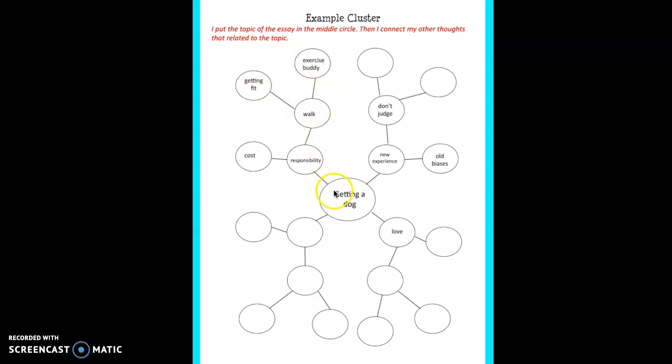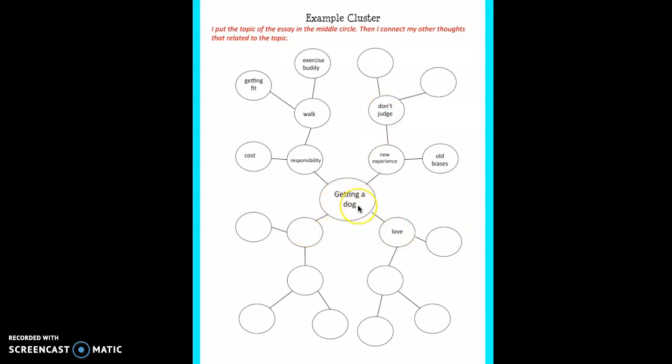This is what clustering is. Here, I say it's a new experience. I talked about my old biases, how I always thought dogs were not for me, and then I tried not to judge. I went on and talked about love, and I also talked about changing my mind.